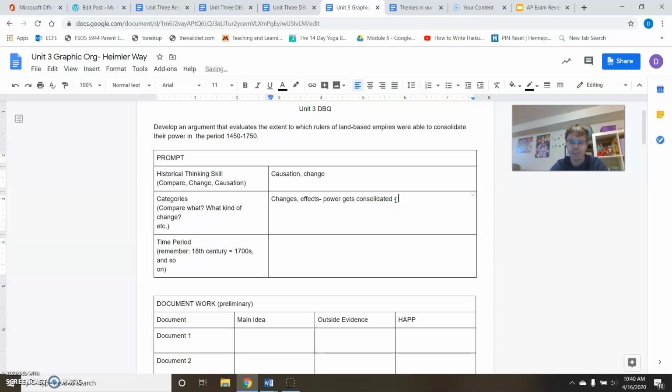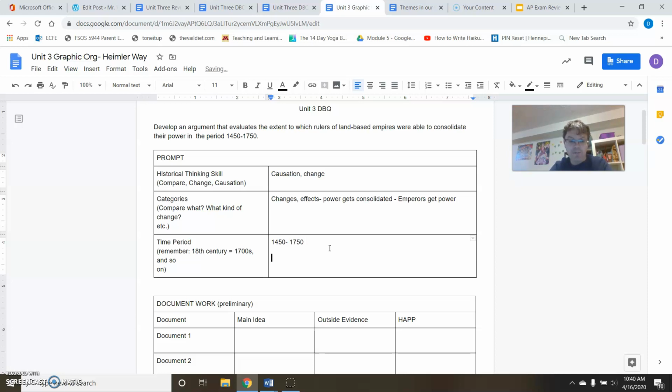And just so that I remember this time period, there's a lot of things with empires, and with land-based empires the emperors become really powerful. So probably a lot of things where the emperors get more power is what we're looking at here. And it's good to think about these things before you just fully dive into your question. All right, so now time period, got to put it down there. It says period of 1450 to 1750.